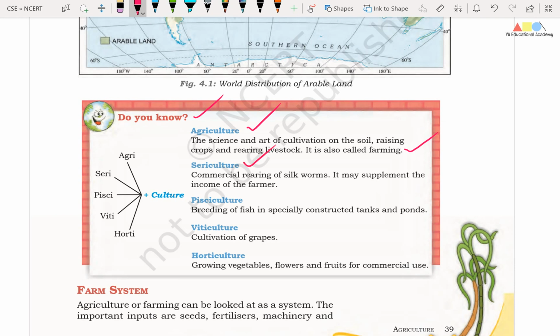Right friends, sericulture, it is the commercial rearing of silkworms. It may supplement the income of the farmer. And similarly pisciculture, it is breeding of fish in specially constructed tanks and ponds. Friends, viticulture, it is cultivation of grapes. And the last one is horticulture, it is growing vegetables, flowers, fruits for commercial use. So these are the important terms, please remember them. You might get a question in the prelims examination asking this terminology.